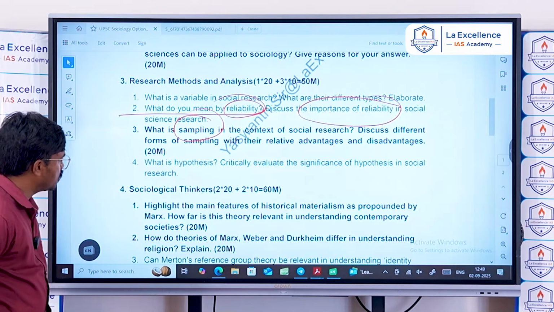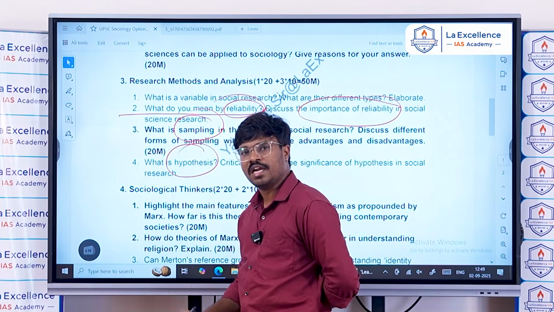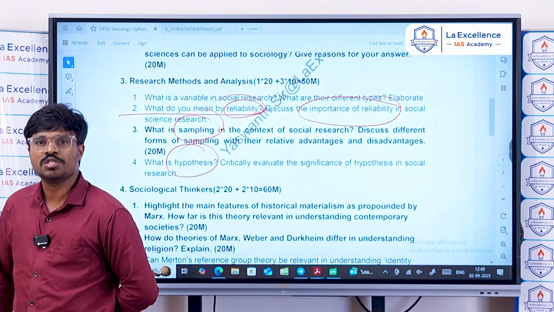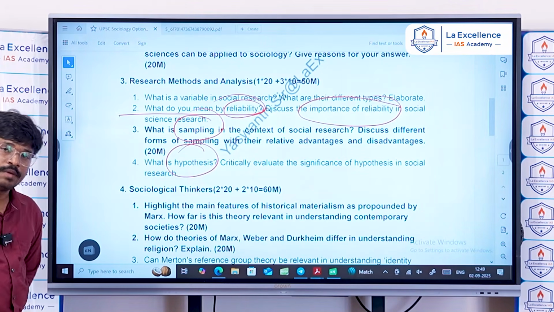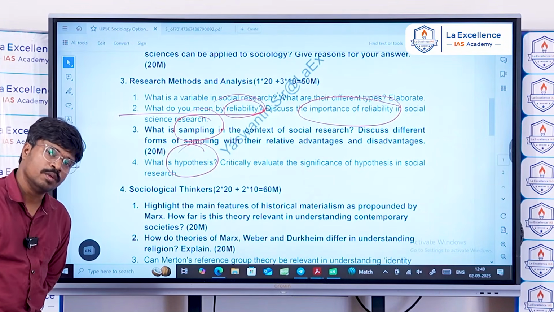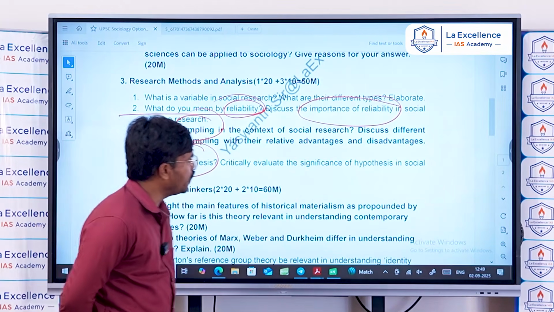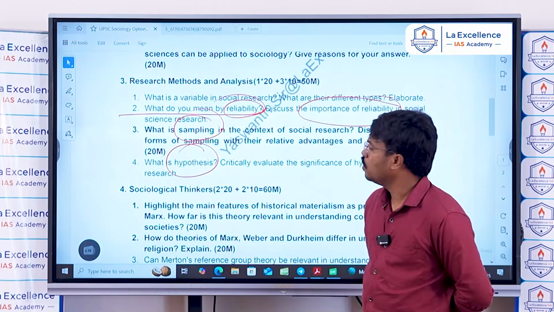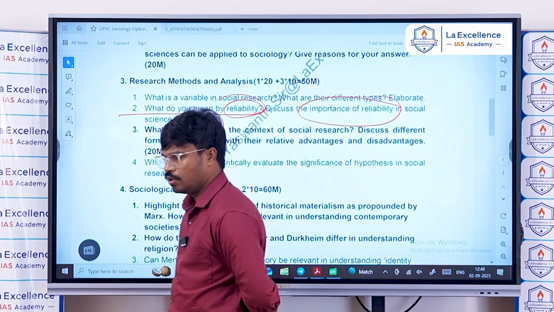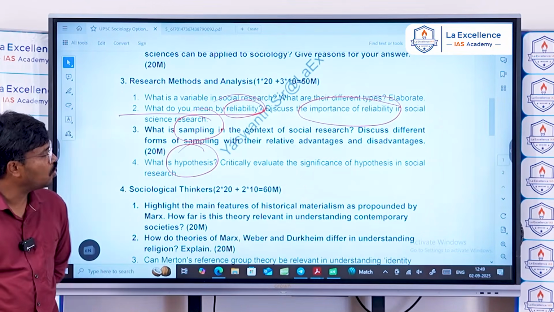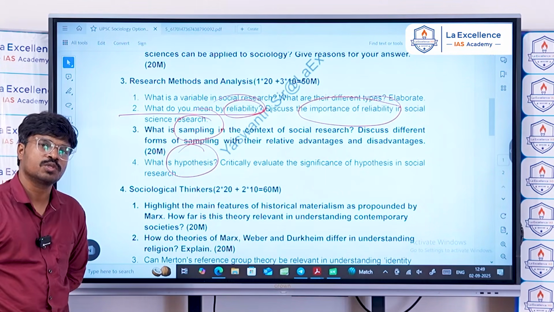Next, what is hypothesis? Hypothesis is a tentative statement to establish a relationship between two variables. It is a tentative statement, and it should be empirically provable and testable. And then: critically evaluate the significance of hypothesis in social research. For any social research, hypothesis is a starting point. Without hypothesis, it is difficult to go about understanding the society.